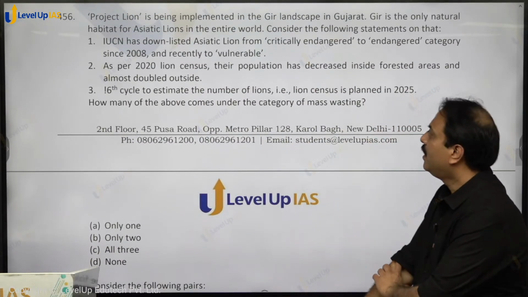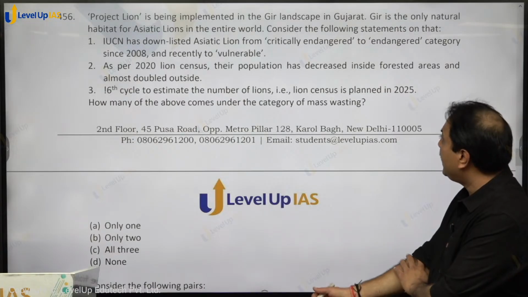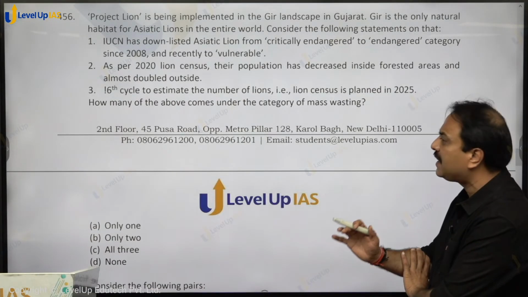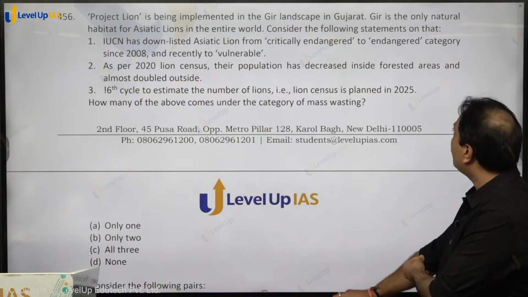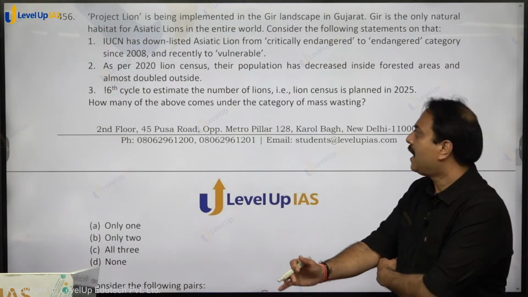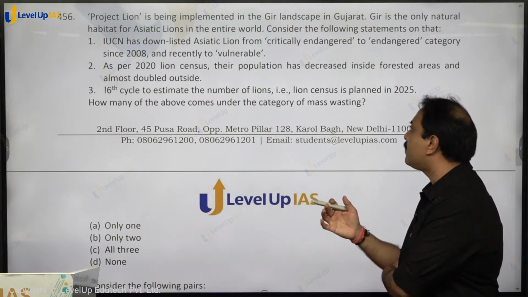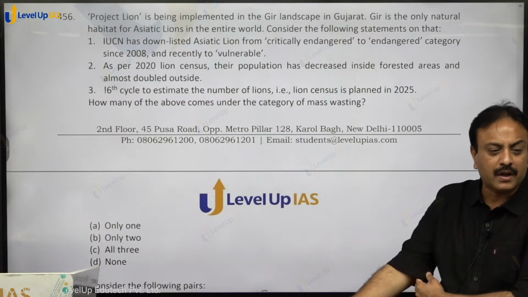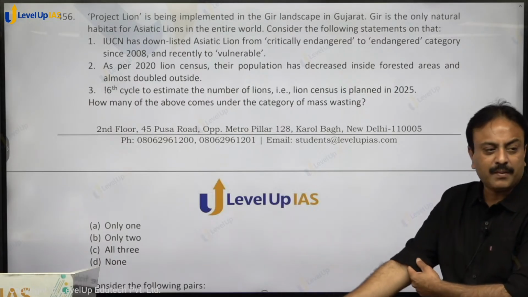Next question. Project Lion is being implemented in Gir landscape in Gujarat. Gir is the only natural habitat for Asiatic lions in the entire world. Yes or no? Consider the following statements on that. IUCN had downlisted Asiatic lions from critically endangered to endangered in 2008 and very recently to vulnerable. अभी vulnerable कर दिया ना?